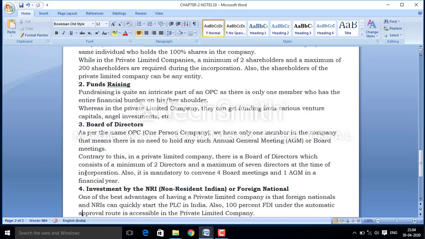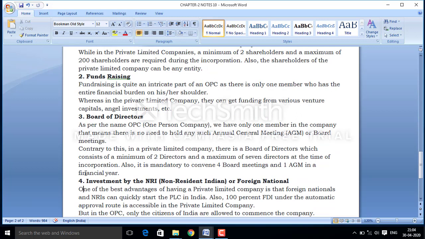Next is investment by NRI. In the case of a private company, they can get investment from foreign nationals or NRIs, but in the case of OPC, only Indian citizens are allowed to commence this kind of company.